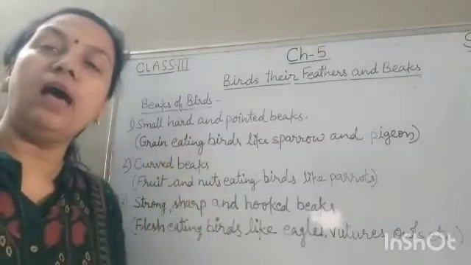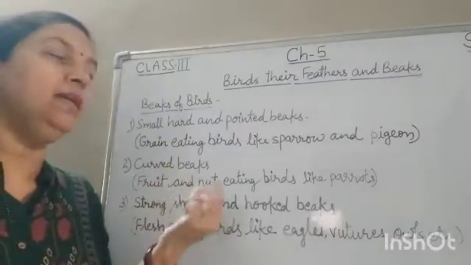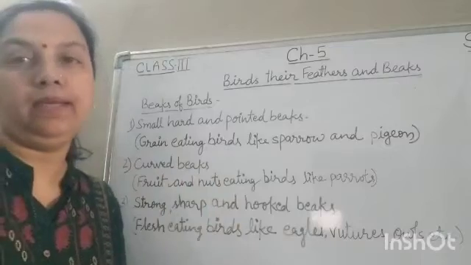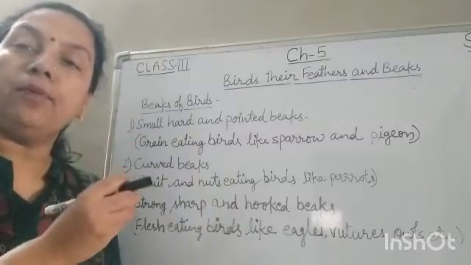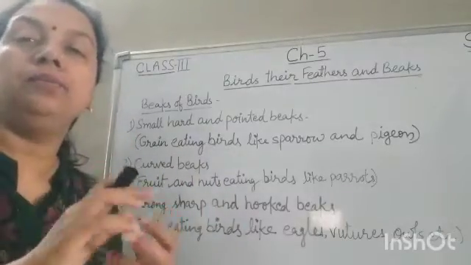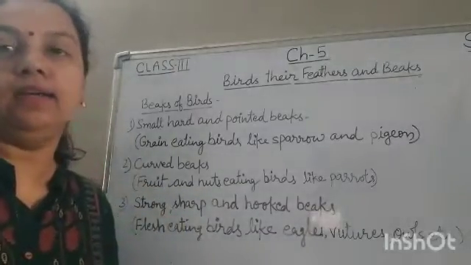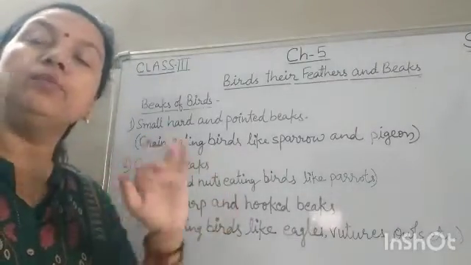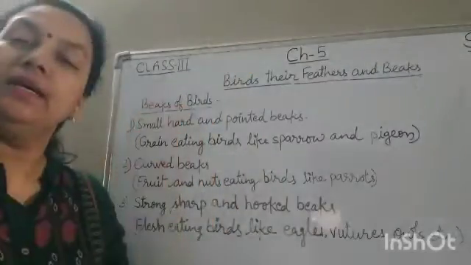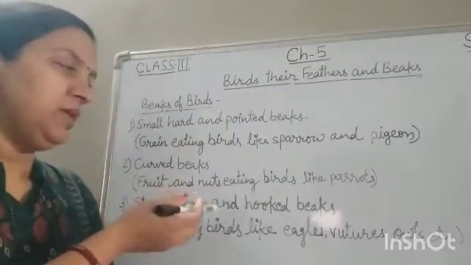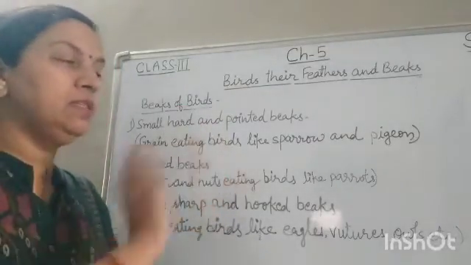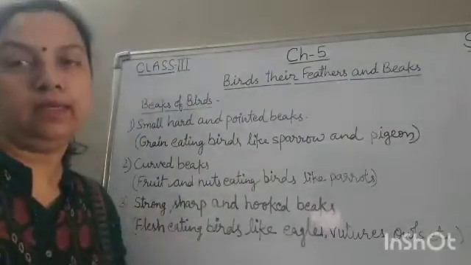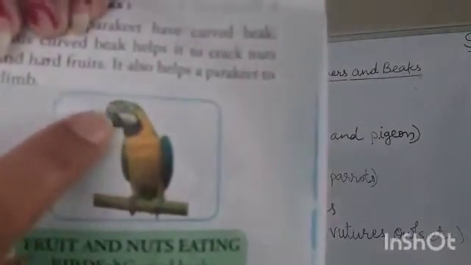So curved beaks are found in fruit and nuts eating birds like parrot, and this type of beak helps them to crack the hard nuts and fruits easily. Also, this curved beak helps them to climb up on branches. Clear? So curved beaks are for fruit and nuts eating birds or parakeet. So this example is also given in your book. This is parrot and you can see its beak is curved.